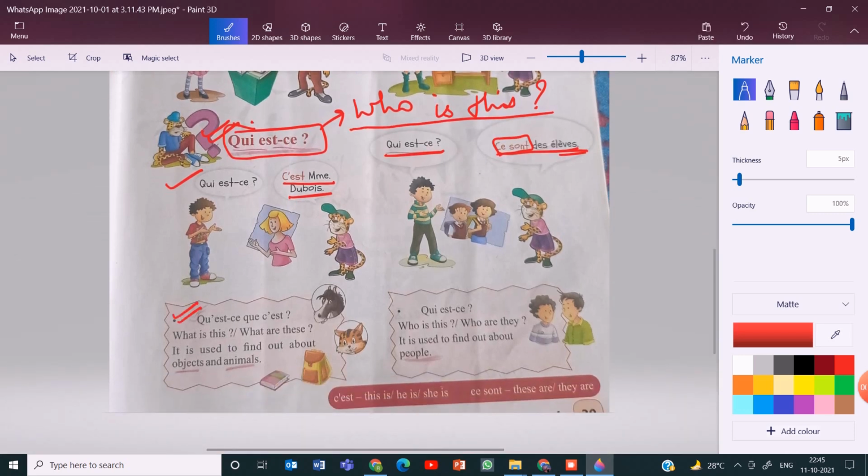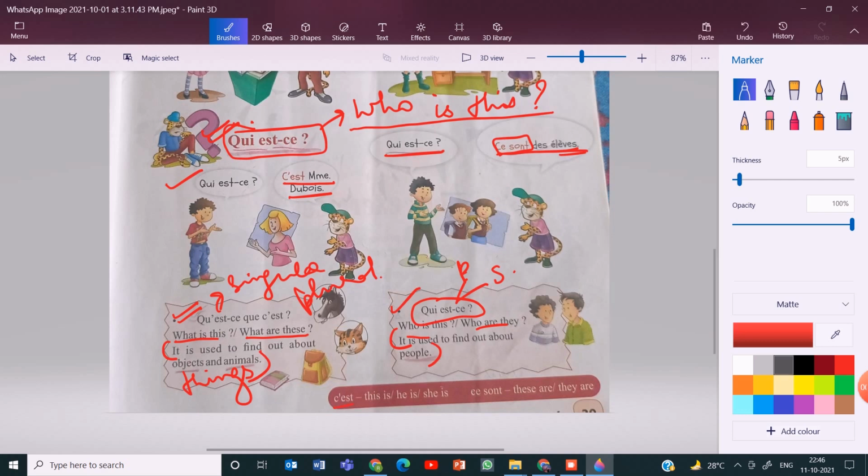Here, qu'est-ce que c'est? What is this or what are these? You use this sentence for both singular as well as plural. So it is used to find out about objects and animals or things, right? Object, animal, things. And qui est ce? Who is this or who are they? Again, qui est ce is used both for plural and singular. It is used to find out about people.